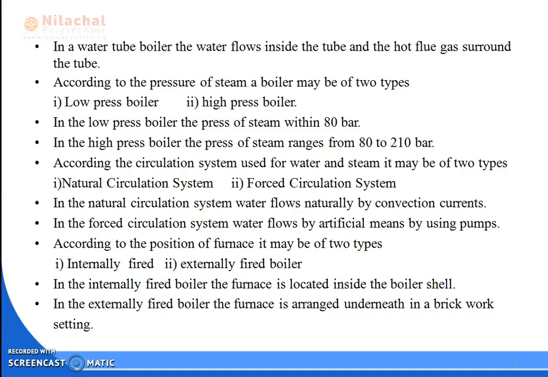Next, we shall discuss according to the circulation system, that is circulation of water and steam. We can circulate the water and steam in two different ways. One is the natural circulation system, and the second one is the forced circulation system.